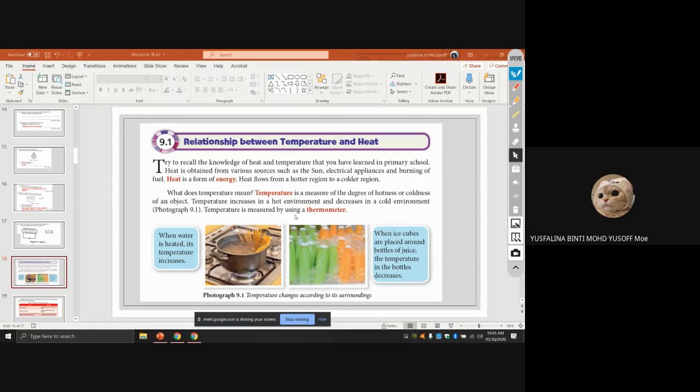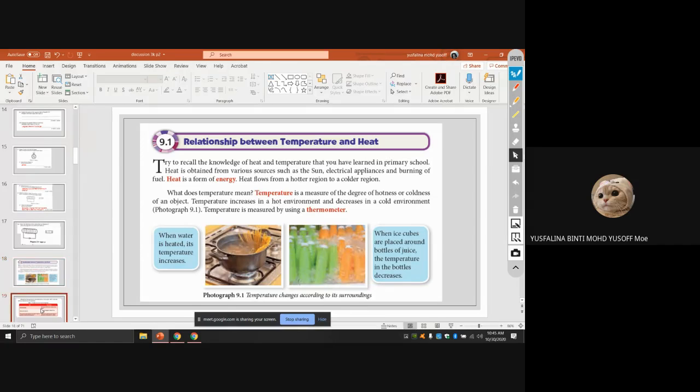We use a thermometer. So this is the example. Let's say you boil water to cook spaghetti. When the water is heated, the temperature increases. And if you put a drink in your freezer, it will become ice, so the temperature will decrease.